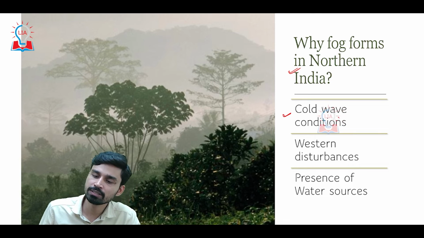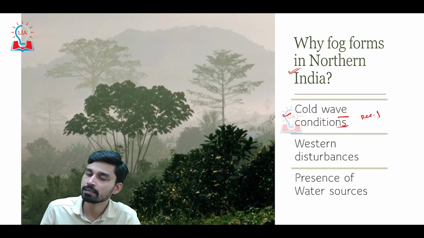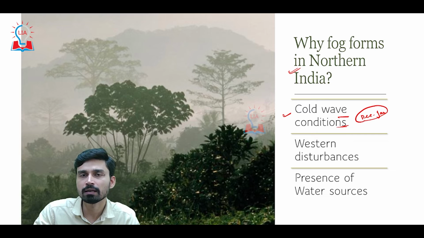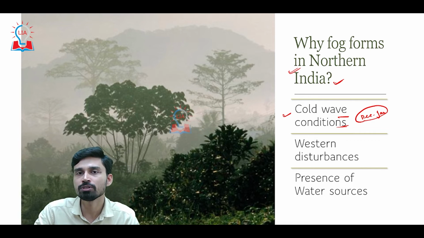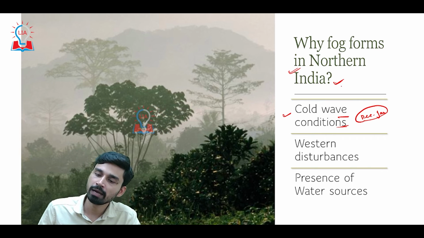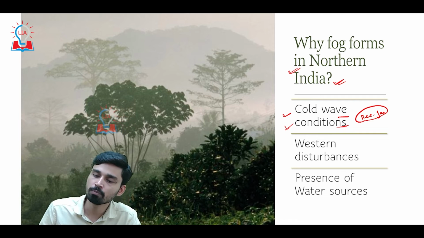The first condition is the development of cold wave conditions that generally happens in the month of December to January. The reason is very simple: during this time the sun has moved into the southern hemisphere, and the amount of heating over the landmass of northern India is much lesser. Due to this, there is a more pronounced cooling effect, and due to the cooling effect we have temperature inversion that results in the formation of fog. Thus the fog that forms here is called ground level or surface fog, or ground level or surface inversion.